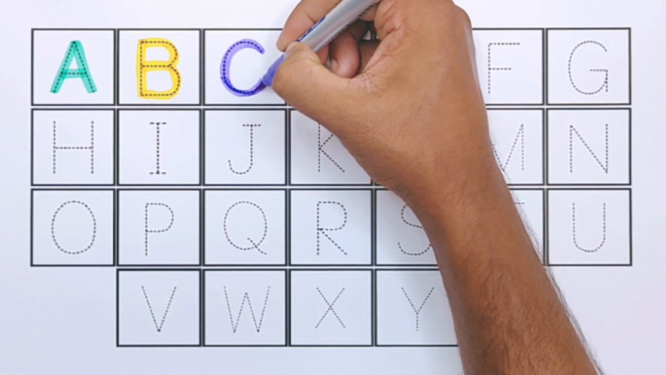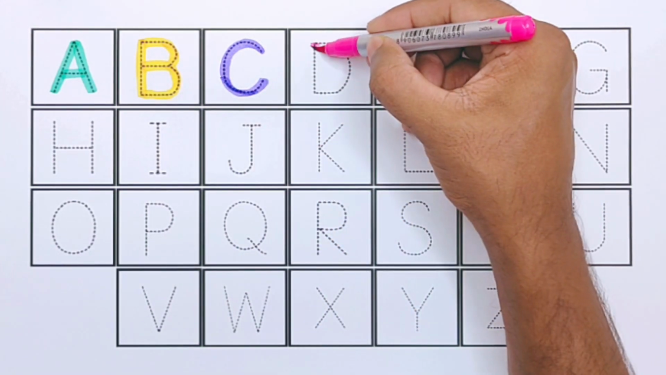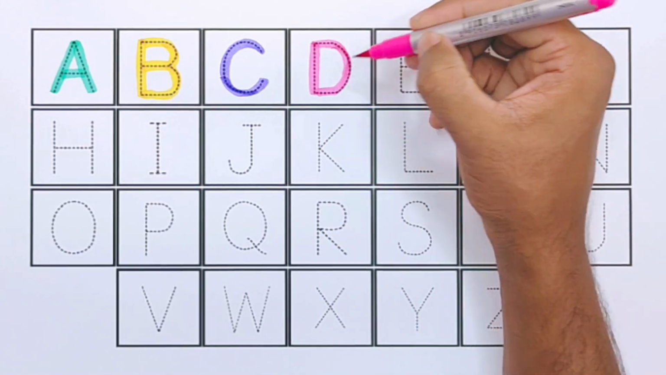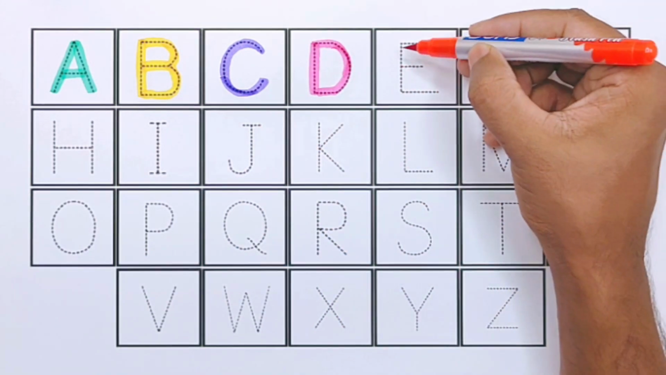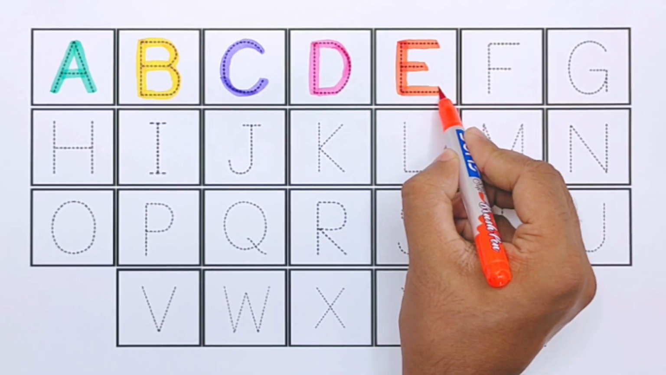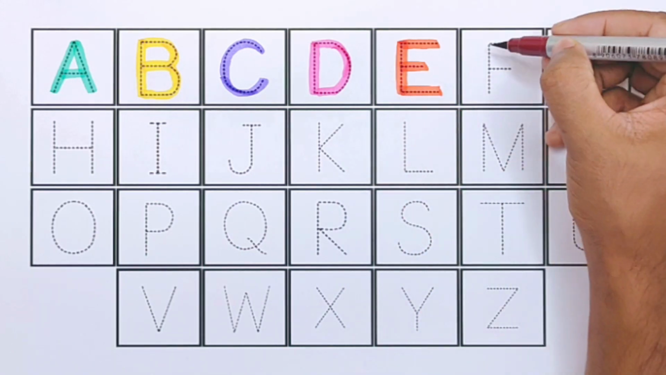Pink color. D for diamond. Red color. E for eraser. Brown color.